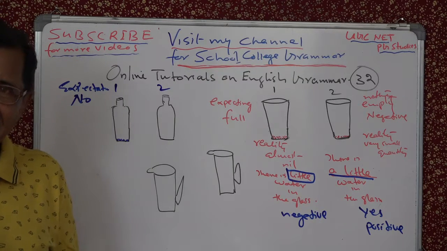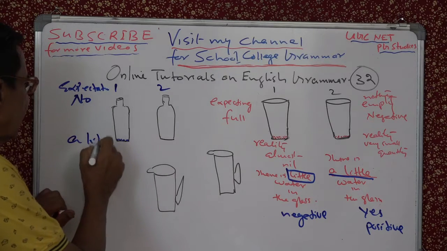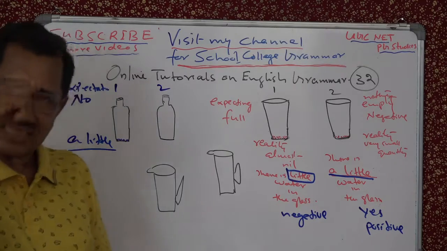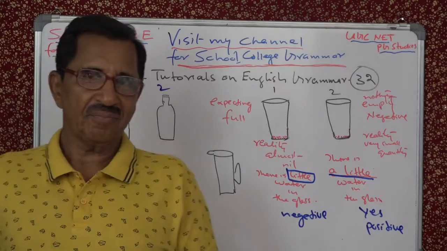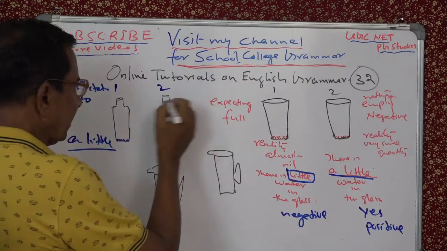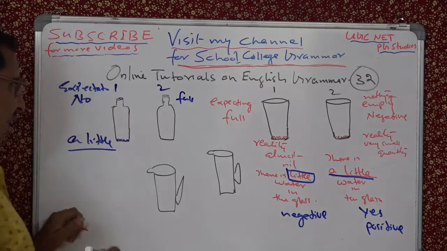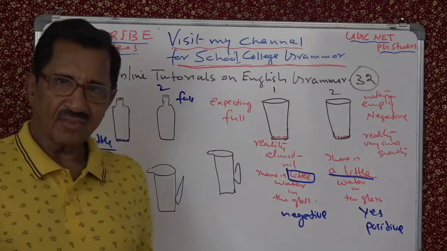You will say a little. Why? Here in this case it is a little. Why? Because you expected nothing, but there is a small quantity. And bottle 2, see, you expected the full bottle, full of honey. The bottle is full, filled with honey.